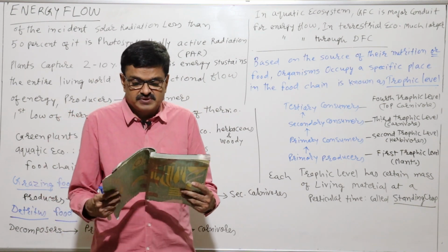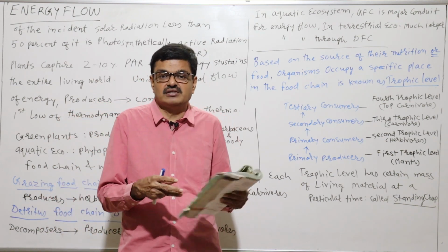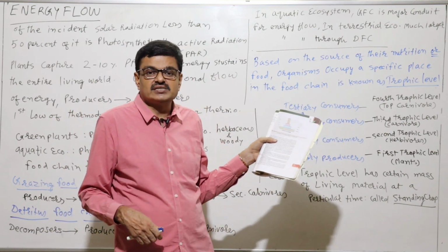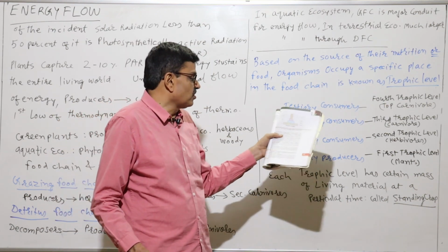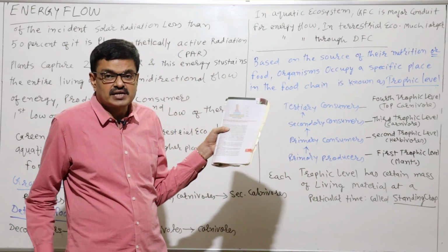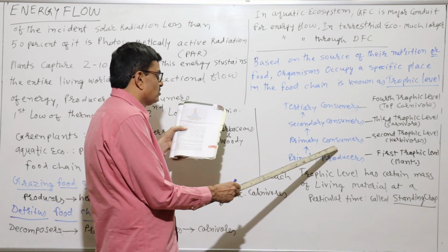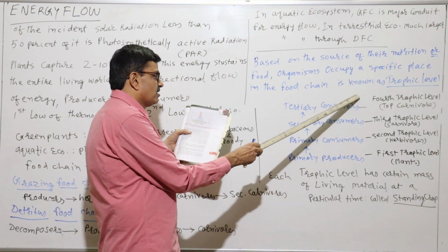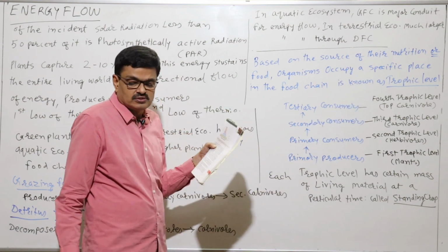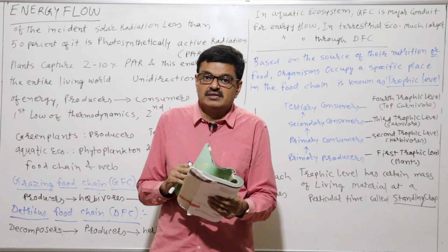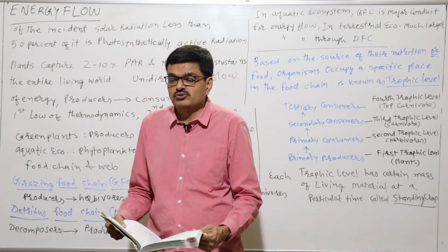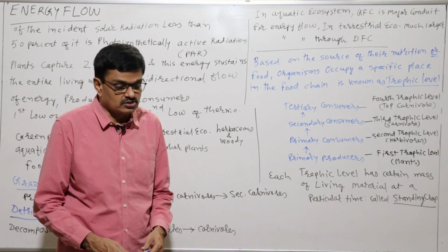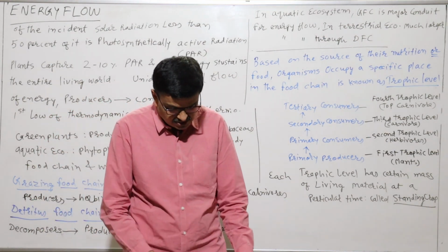Okay? Then we have the energy pyramid, which is given in your textbook on page number 249. You can see that at the primary producer level it is 10,000 joule, thereafter at the second trophic level it is 1,000 joule, at the third trophic level it is 100 joule, and at the top level it is only 10 joule. You can see that only 10% of the energy is transferred to the next trophic level, right? Only 10% energy is transferred to the next trophic level, and that is why we can say